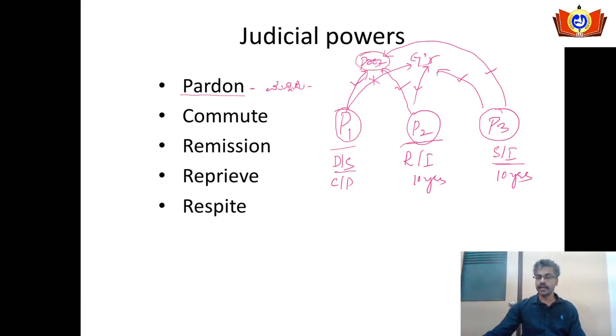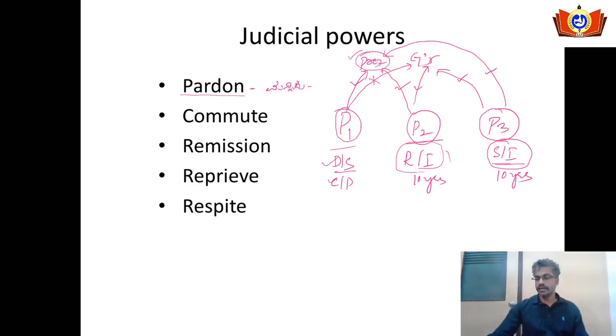If you take any other criminal cases, both the president and the governor can enjoy the pardoning power. When it comes to capital punishment and the death sentence, the power to pardon is available only with the president, not with the governor. This is what we call the pardoning power of the president.